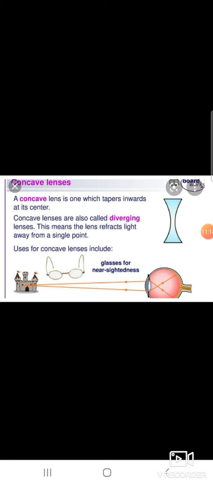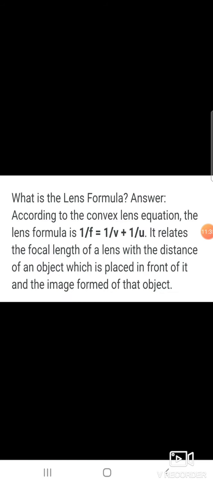More uses of the concave lens: it is used in the Galilean telescope, and to correct the vision defect called myopia. Okay, the lens formula is 1 by f equals 1 by v minus 1 by u, where u is the distance of the object, v is the distance of the image, and f is the focal length of the lens.